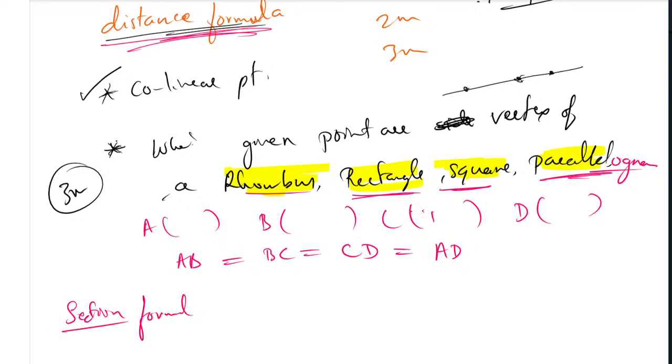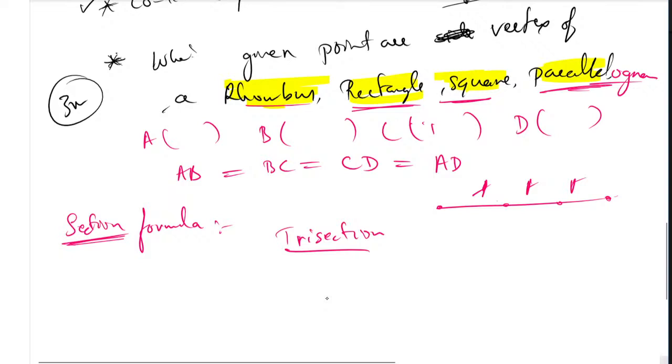The next part is section formula. When it comes, you have to study two types: here we have bisection and trisection. Bisection we will not call bisection, we will call it section only. But for trisection, there will be 3 points in one line, so for the ratios they will use 1, 2, 3. All the ratios will be equal, so 1 is to 1 is to 1 we have to take and solve. Trisection is easy, not difficult, but you have to do the section formula 2 times. If it is only section formula, there will be only 3 points and 2 ratios, m and n. You can take them and solve the problem.